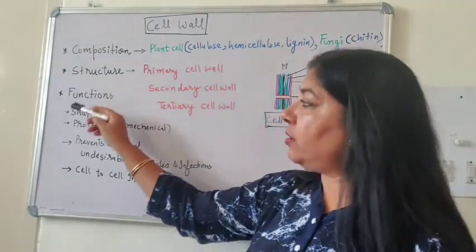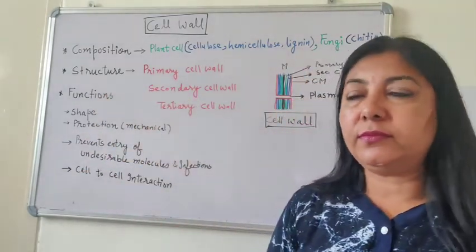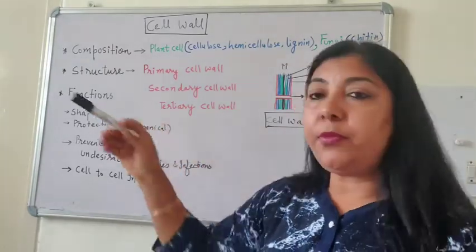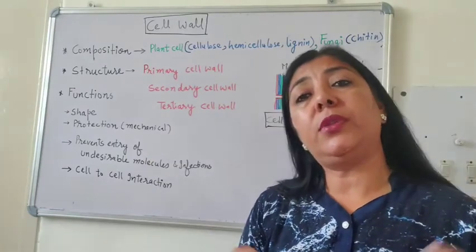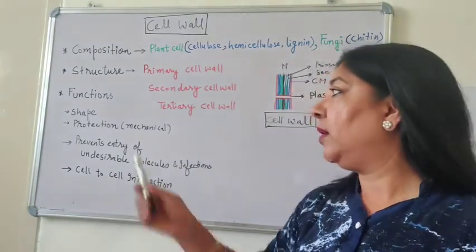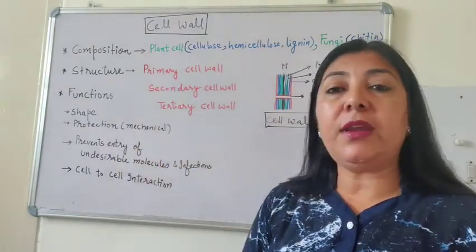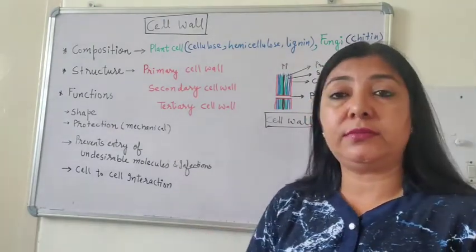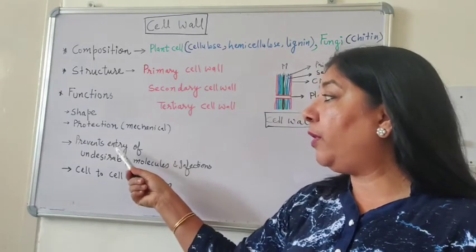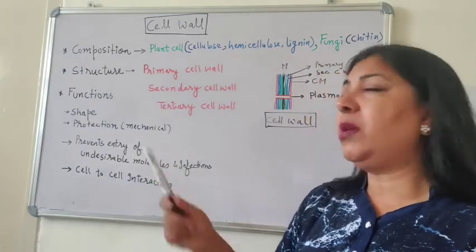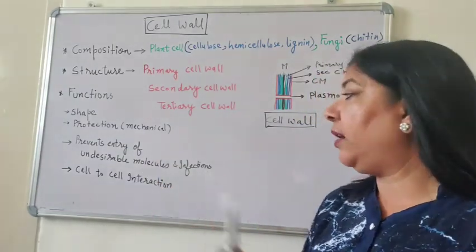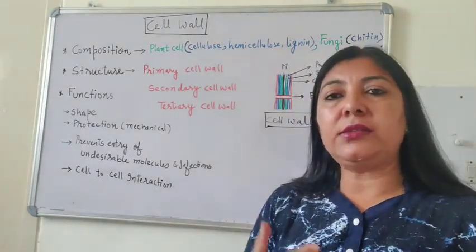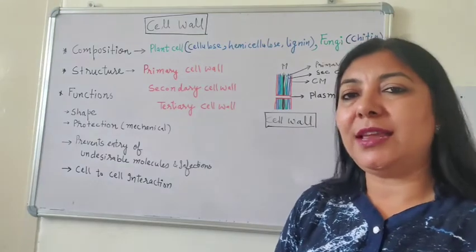Now, what are the functions of a cell wall? Cell wall has many functions. First, it gives a particular shape to the cell. Then, it is protective in nature, mainly protects the plant from mechanical injuries, and also it prevents the entry of undesirable molecules and infections. And cell to cell interaction is also maintained by the cell wall.